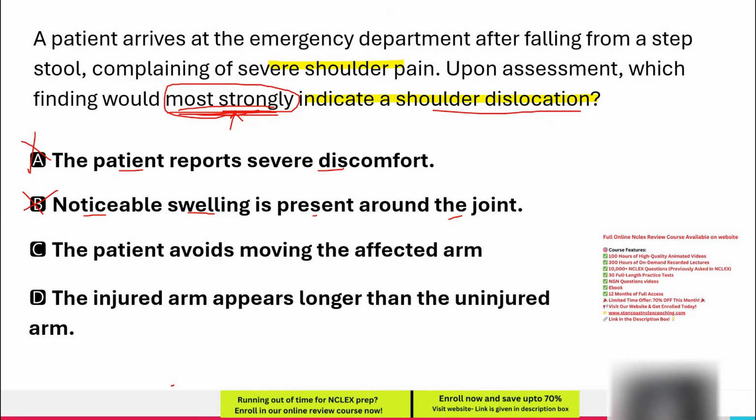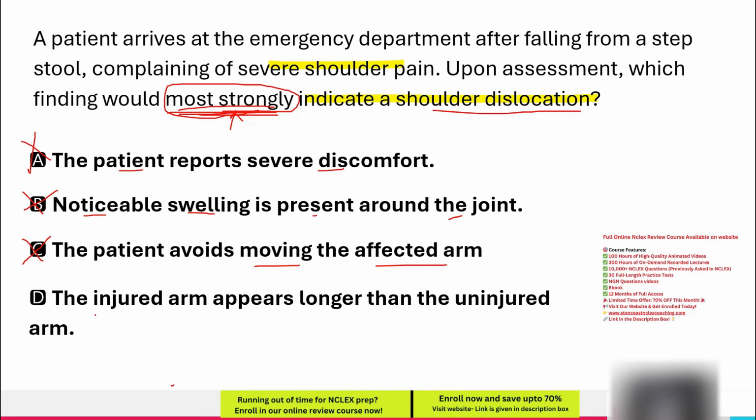Option C. The patient avoids moving the affected arm. Avoiding movement, guarding the limb, is a typical response to pain and joint instability, but it is not specific to shoulder dislocation. Other conditions like fractures, rotator cuff injuries, and nerve injuries also cause limited movement. Because this does not definitively confirm a dislocation and the question requires the most specific indicator, this option is incorrect.